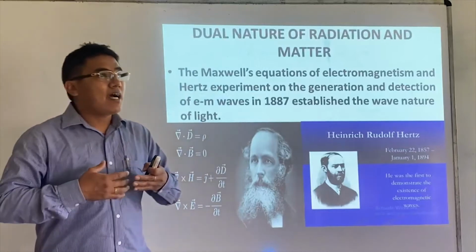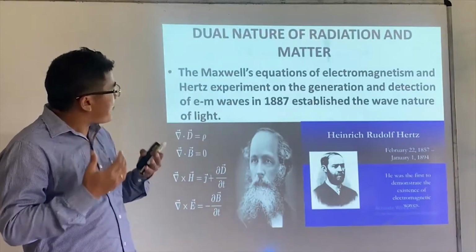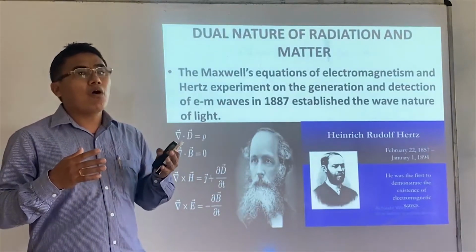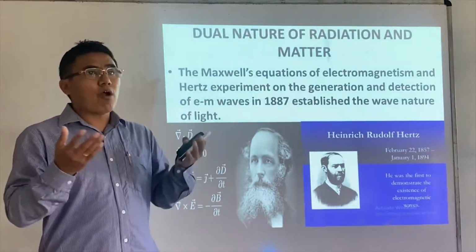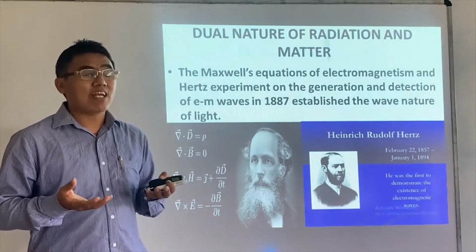And then it was Maxwell who came to know about the existence of what we call electromagnetic waves.